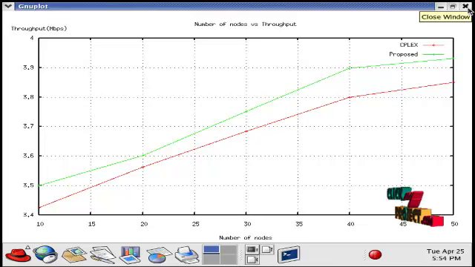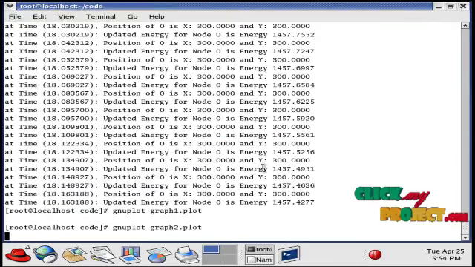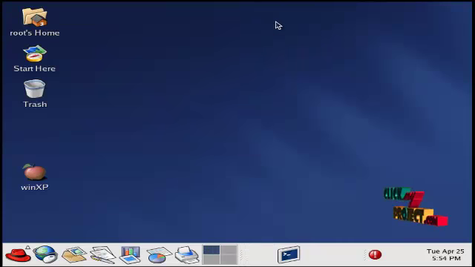That's all. The overall performance of the proposed work is increased compared to the existing systems. The demo is completed now. Thank you for watching this video.